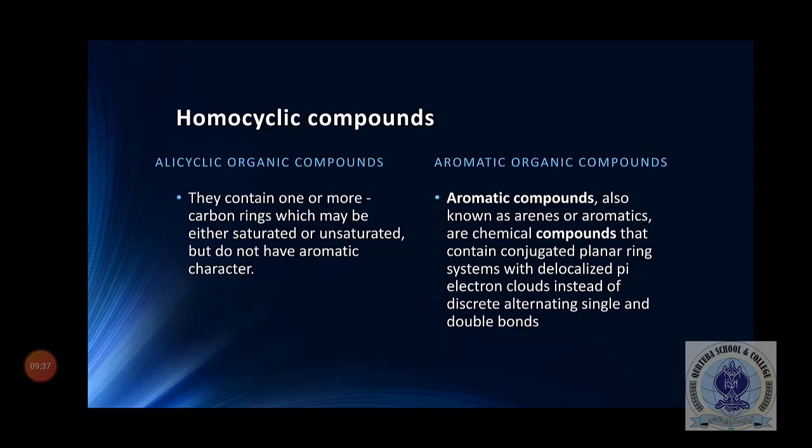Alicyclic organic compounds contain one or more carbon rings which may be either saturated or unsaturated, but they do not have aromatic character. By aromatic character we mean that aromatic organic compounds are those compounds that contain alternate single and double bonds, which means that there will be one single bond between two carbon atoms, and alternatively there will be a double bond between other two carbon atoms. It would be clear to you in the next example.